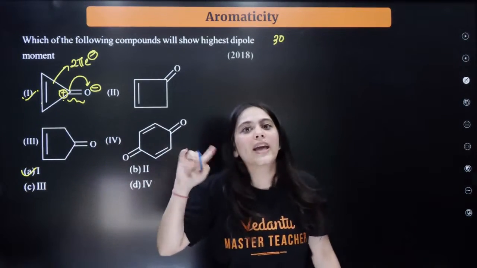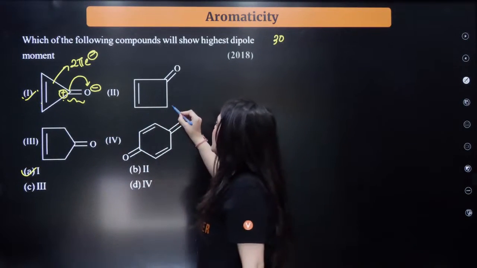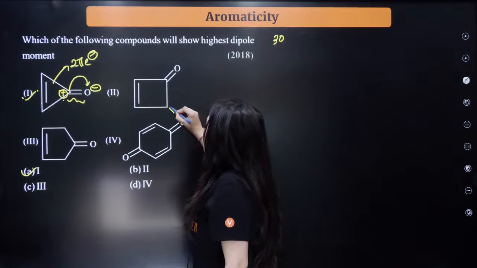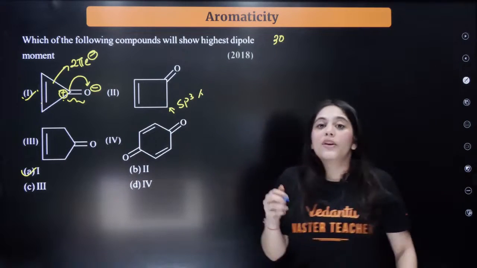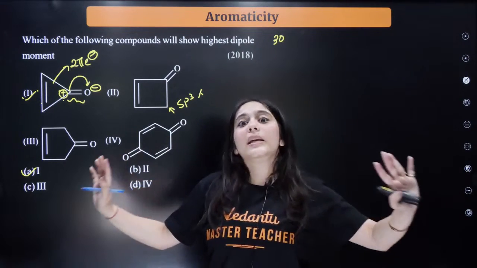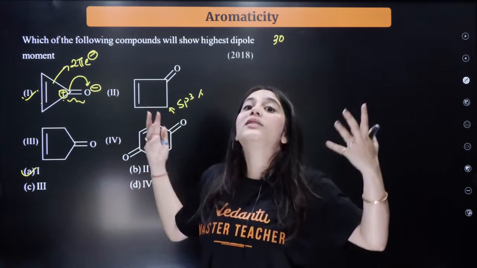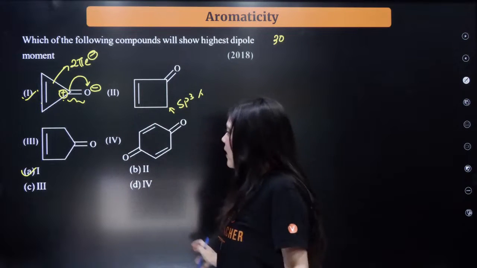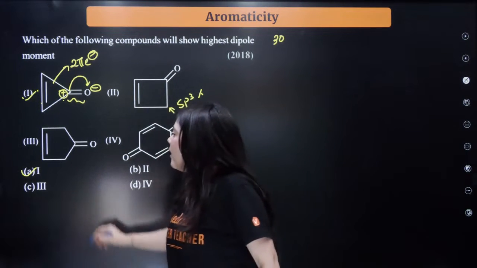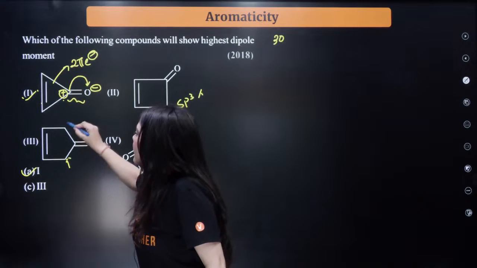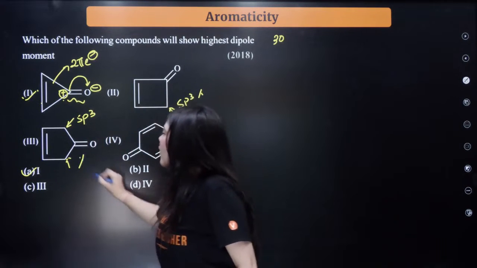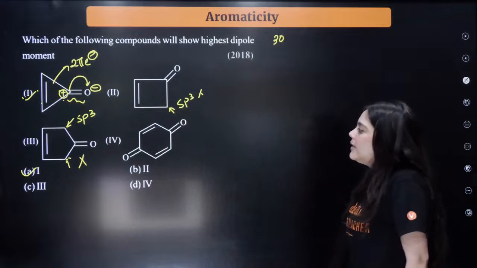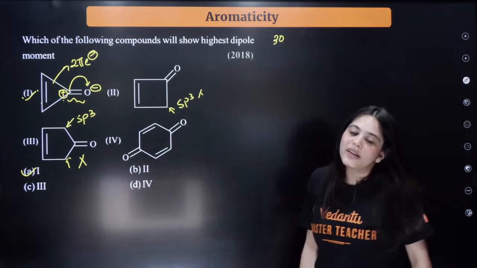Now let us also check the other options. Here, can you see this cannot be aromatic because this carbon is sp3 hybridized, so it is out of the race, because aromatic compounds are the most stable. No other compounds can be more stable than aromatic compounds, right? Now again look at over here. Once again this carbon and this carbon are sp3 hybridized, again out of the race of aromaticity, isn't it?